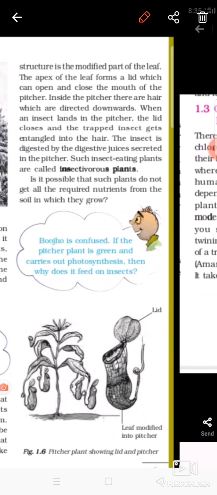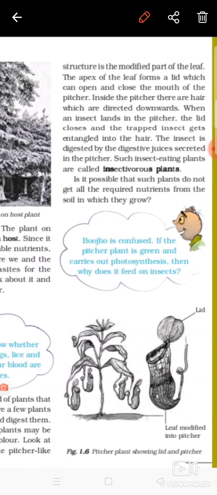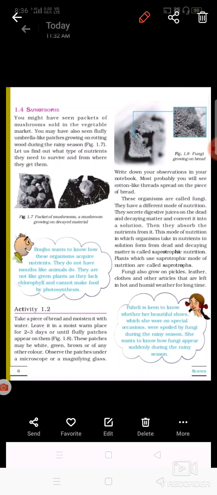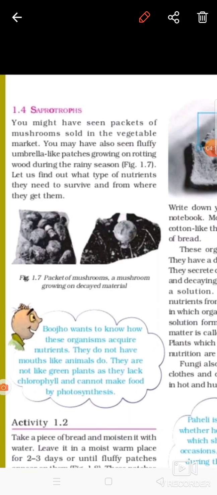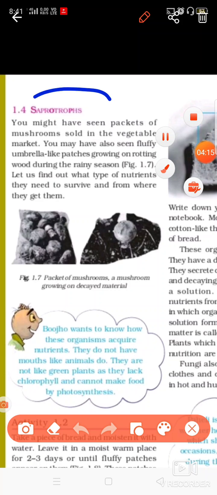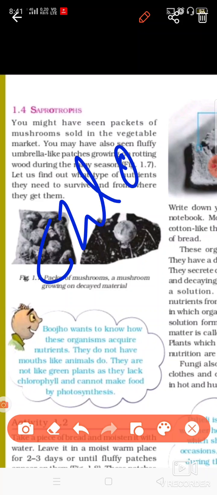Then let's discuss other modes. One other mode of nutrition is known as saprotrophs. Saprotrophs are plant-like, having some of the features of plants, but they do not have chlorophyll.